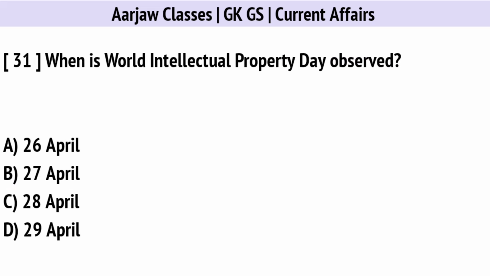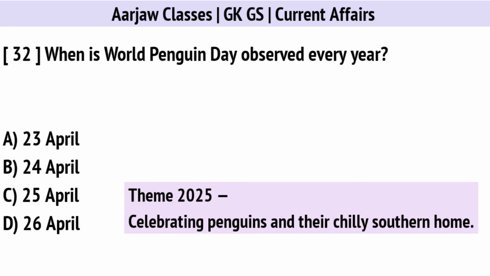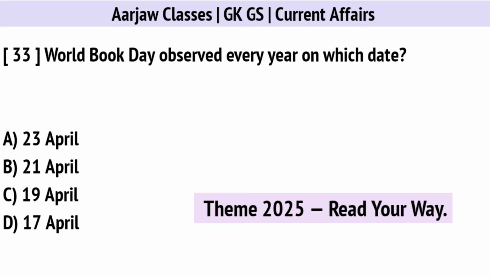When is World Intellectual Property Day observed? Correct option is A. On 26th April. When is World Penguin Day observed every year? Correct option is C. On 25th April. World Book Day observed every year on which date? Correct option is A. On 23rd April.